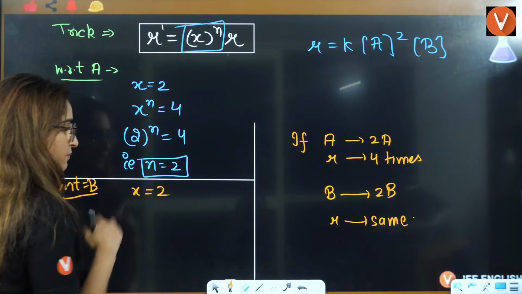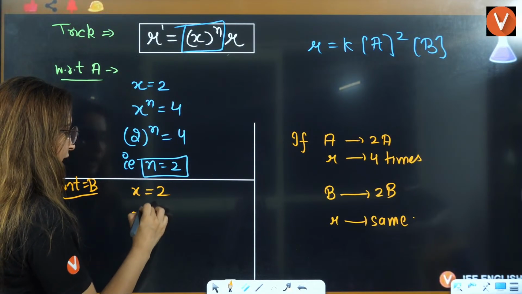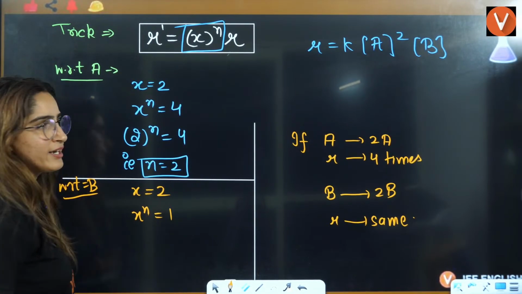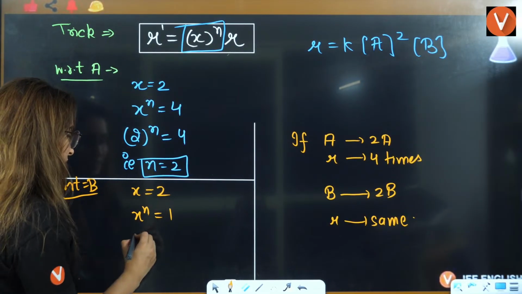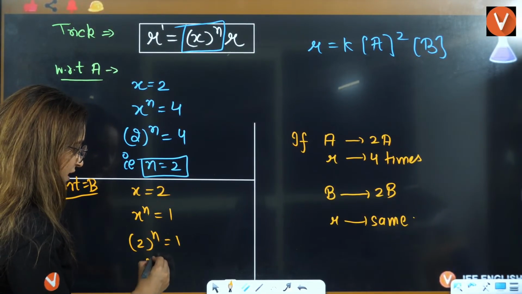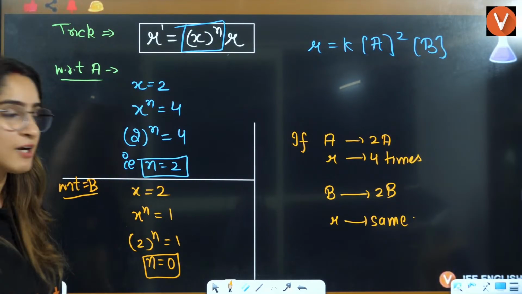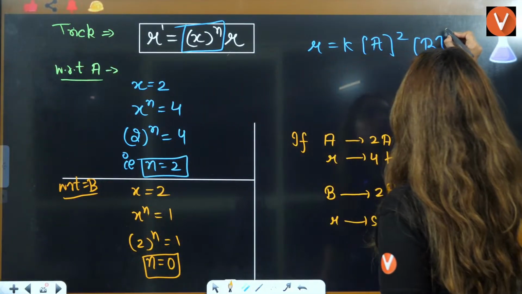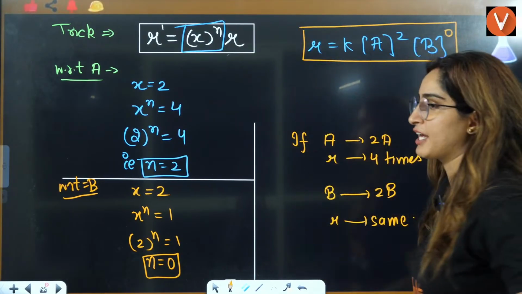Rate is the same, that means X raised to power n is equal to 1. It is not increasing, it is not decreasing, it is 1. So we can say 2 raised to power n is equal to 1. That means n should be equal to 0 with respect to B. So this will be the order of the reaction.